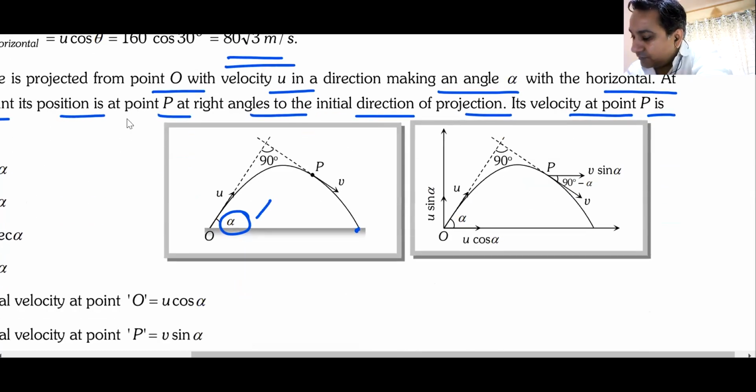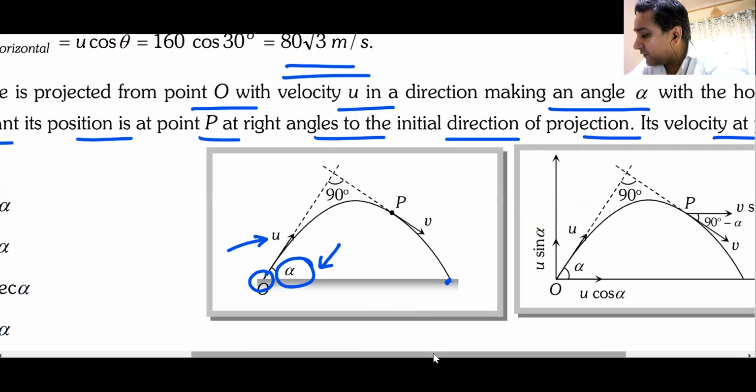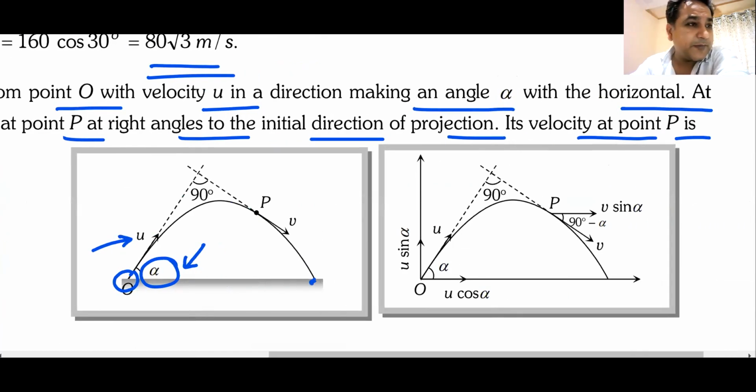See, this is alpha. This is the point of projection and this is the initial velocity u. I hope everyone can see this. I can magnify it more. At this point, the velocity is u. Angle of projection is alpha. This is the point of projection.